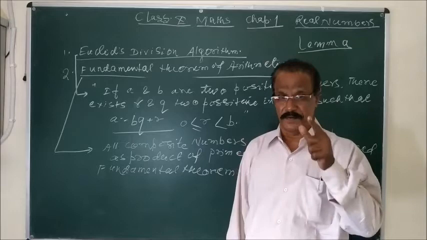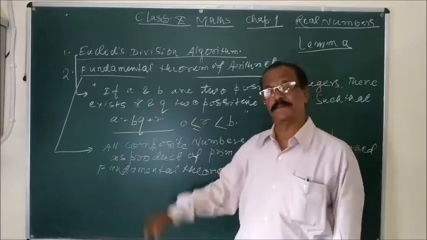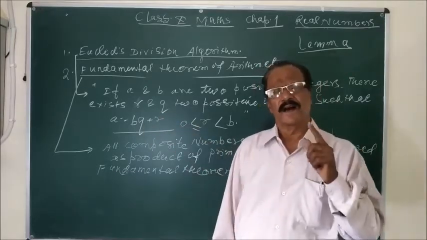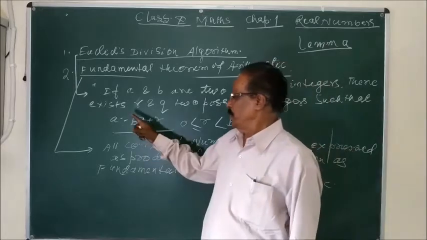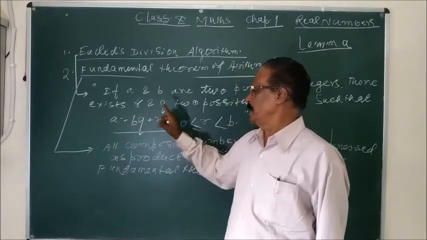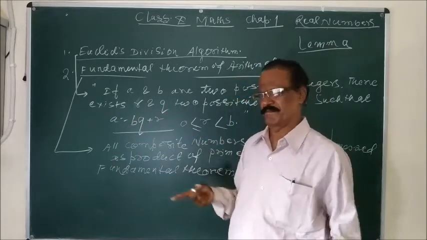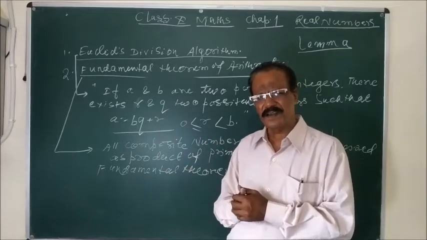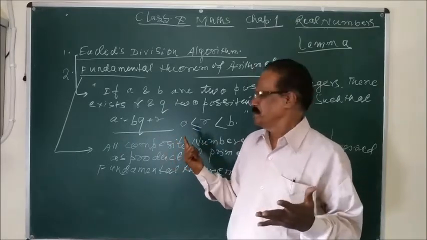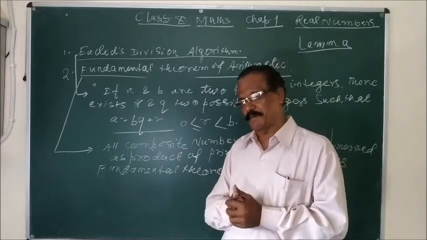Dividend is equal to divisor into quotient plus remainder. I repeat, dividend is equal to divisor into quotient plus remainder. If you go inside, the same thing we are observing here.